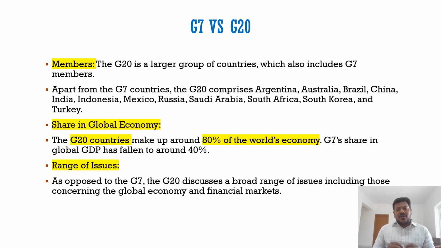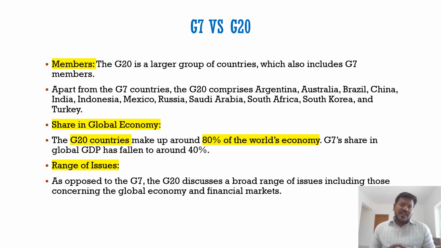And another important aspect we should know is that G20, it is group of 20 countries. Actually, if you see, it's only 19 countries plus European Union. So European Union is the 20th member of G20. And in the year 2023, last year, African Union has been added to G20. So that is very important, you should remember. So now not only European Union, African Union is also part of G20 apart from the other 19 countries. So you can go through these countries who are all the members of G20, which is very important.